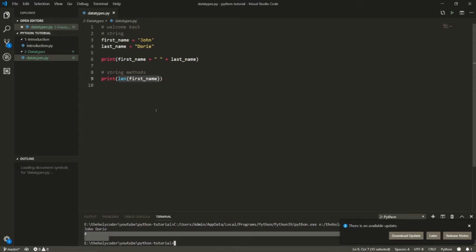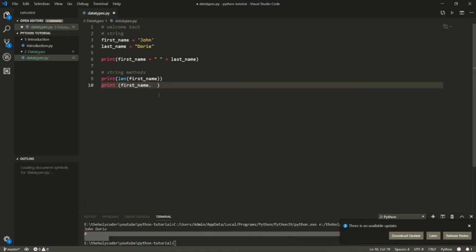Now another method that I want to talk about is the uppercase method. The upper method comes with the string, so to access that, we have to use the dot operator. You might not understand in the beginning what I do here, but you will by the end of the tutorial. A string is like an object, and when you use the dot operator, you access all the things that are in the string.